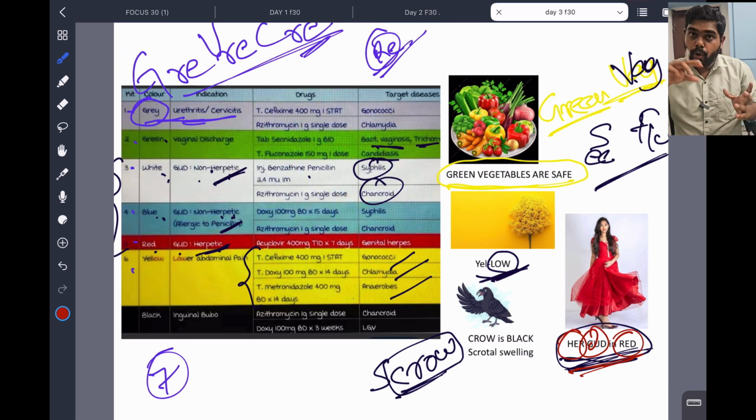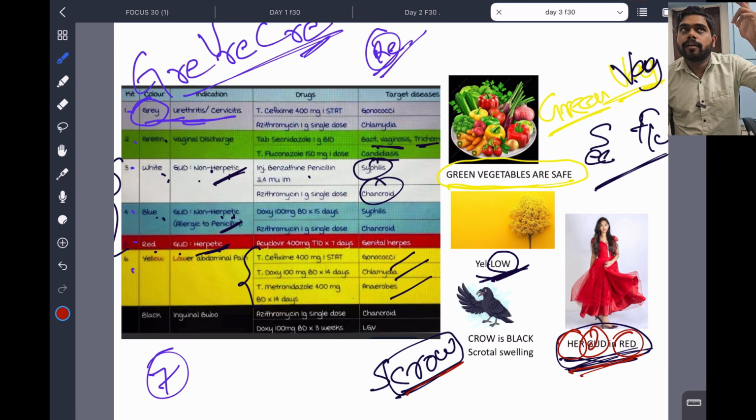And black is scrotal swellings, inguinal buboes. Crow is black. Okay, this is the mnemonic and this is the way to study. I don't know how much better a way there is to study. Almost maximum things I have covered, and you can make your own mnemonics. But imagine you are studying so many mnemonics. To learn that mnemonic, you have to keep another mnemonic. So better, whenever there are 7 things, keep 3-4 mnemonics to remember. The others you can eliminate.